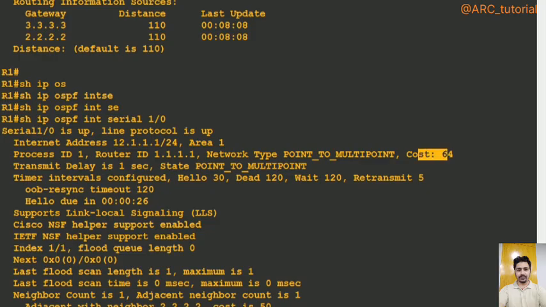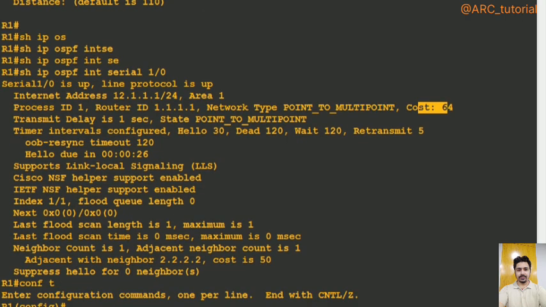Yeah. So if you divide your 100 by 1.544, then it will become 64. Now the thing is, if you want to modify your reference bandwidth, remember that your reference bandwidth should be equal to the bandwidth which is the highest one in your network. Let's say you have highest bandwidth available in your network as 10 gig or 20 gig. So if you have highest bandwidth as 20 gig or 40 gig, then you have to configure your reference bandwidth as 40 gig. So it will depend on the available highest bandwidth.